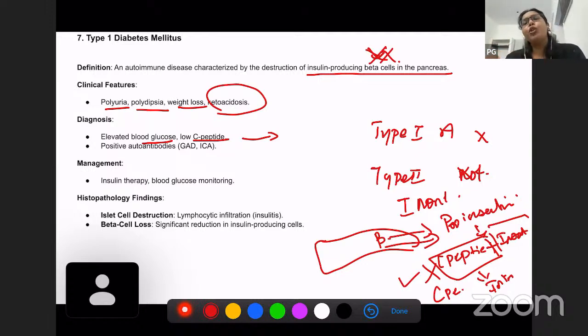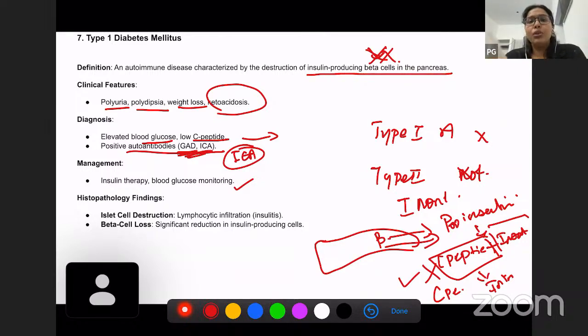Again, some autoantibodies such as anti-GAD antibodies and islet cell antibodies, ICA, can also be associated with type 1 diabetes. All right. So what will you do for management? For management, insulin therapy should be given and blood glucose monitoring should be done.